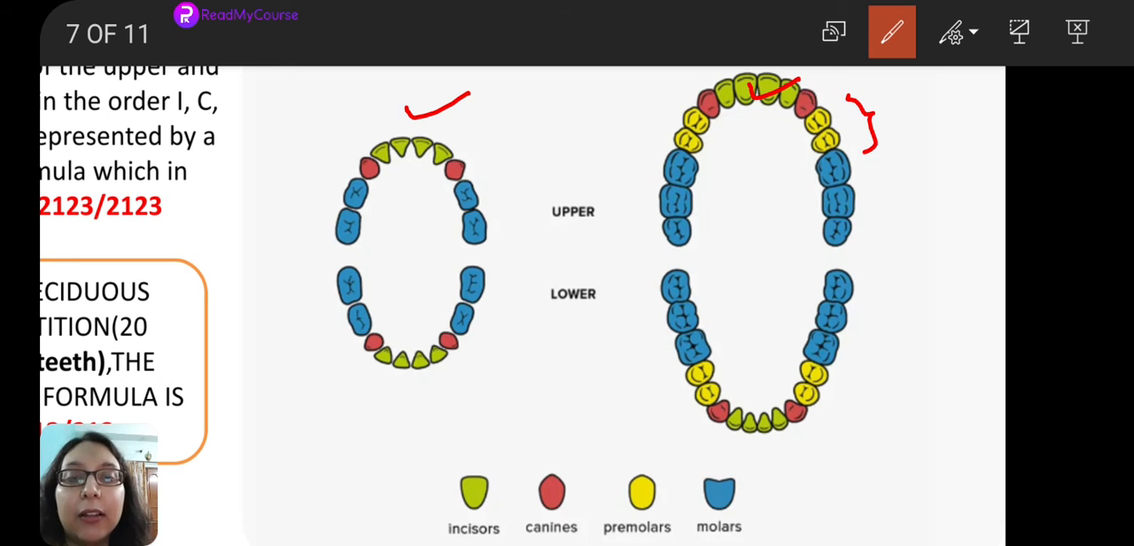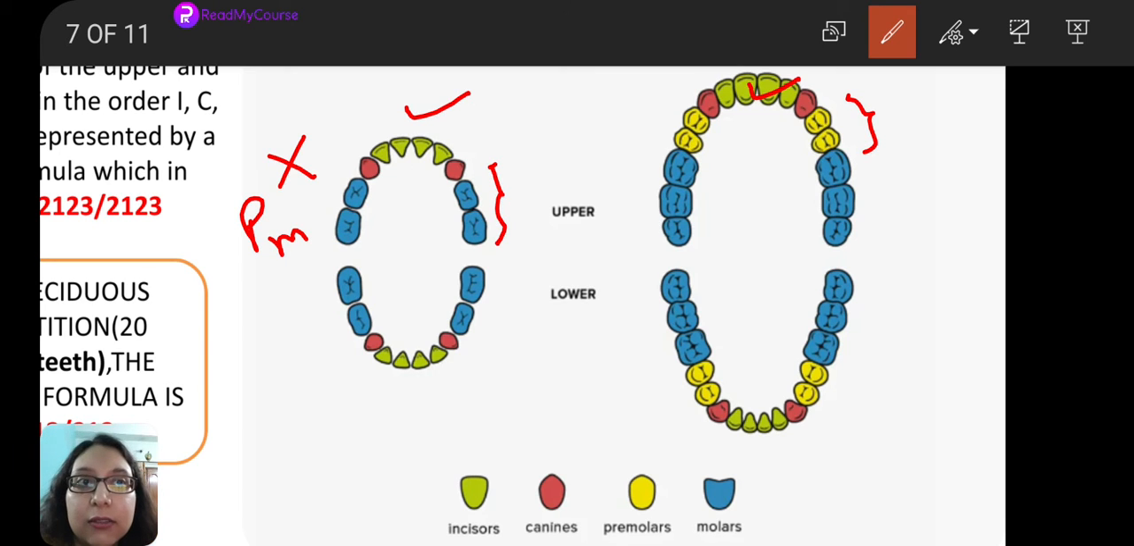See, in the primary teeth, there is no premolar. Premolars are absent. Premolars are only present in the permanent teeth. So what we have in deciduous teeth is, after canines, we have directly the molars, those in the blue. And in case of permanent teeth, see, after canines, what we have? We have a set of premolars, 2 premolars on each side of the arch, and then we have 3 molars.